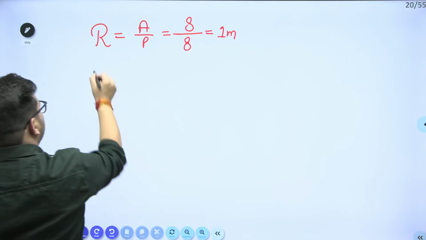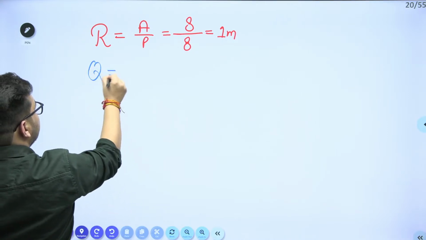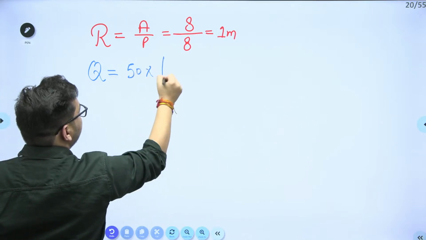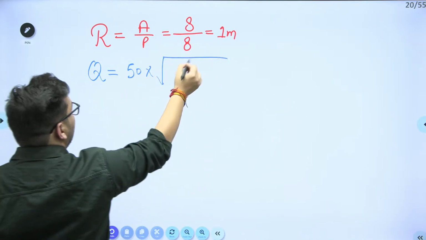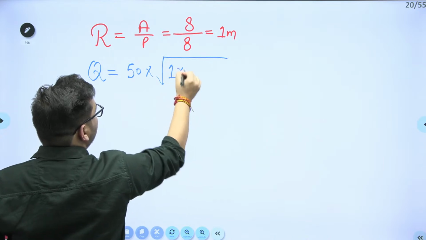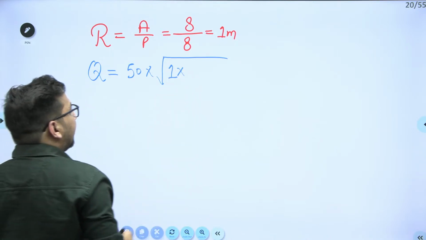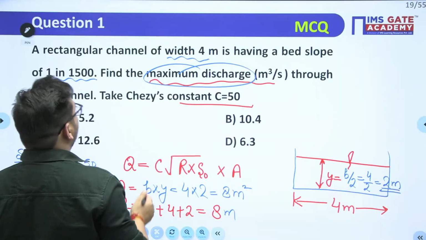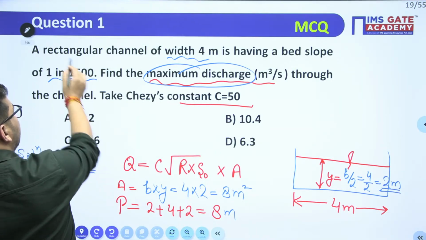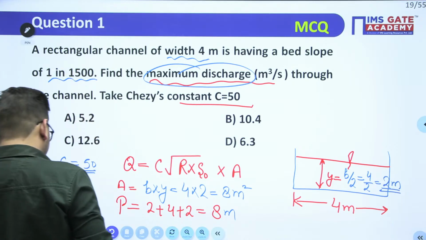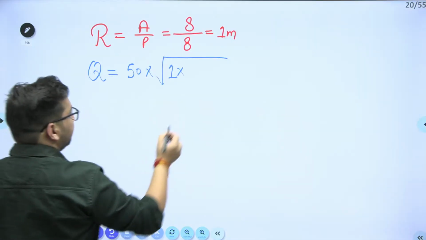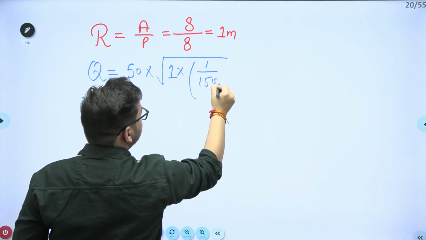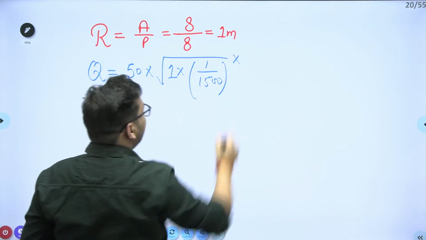Now I can calculate the discharge. Q is equal to C. C value is given to you as 50, into under root of R. R value is nothing but 1, right? Into S F, or in case of S F, I can use this S naught value, the channel bottom slope, that is 1 in 1500, into area.